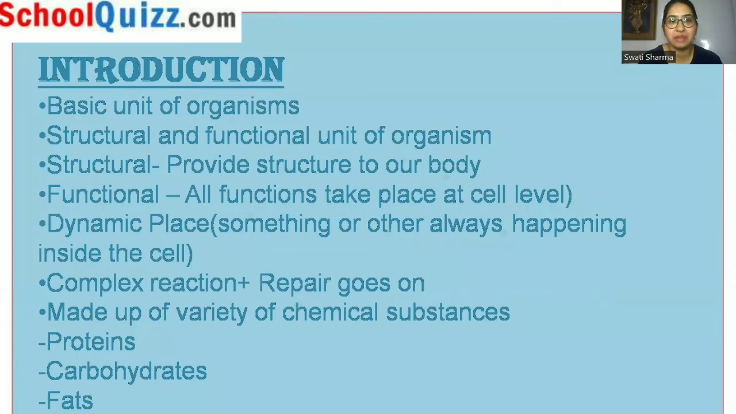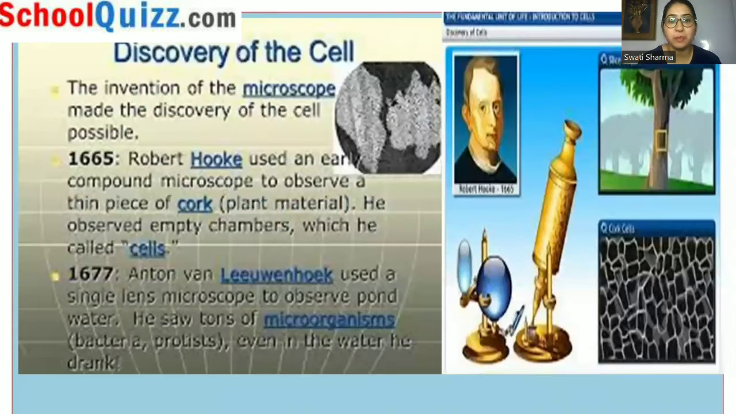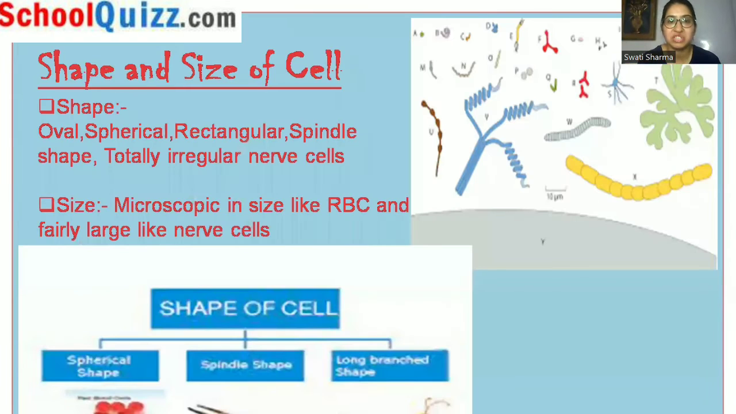This chapter is included in your first term syllabus. Up till this, we have seen the introduction of the cell: what actually the cell is, why the cell is known as the structural and functional unit of life, what is the composition of the cell, who discovered the cell, what is a microscope, what is the function of a microscope, and the shapes and sizes of the cell.